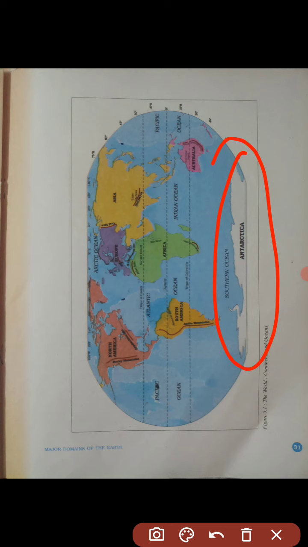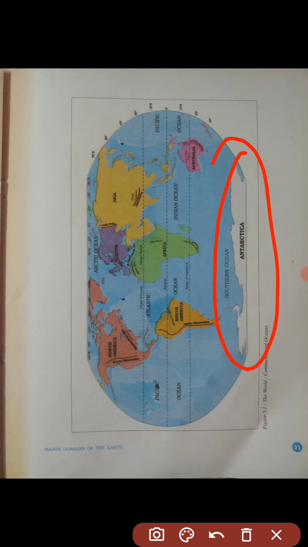It is shown with white color. It is completely in the southern hemisphere, which is a huge continent. The South Pole lies almost at the center of this continent. As it is located in the South Polar region, it is permanently covered with a thick layer of ice sheet.